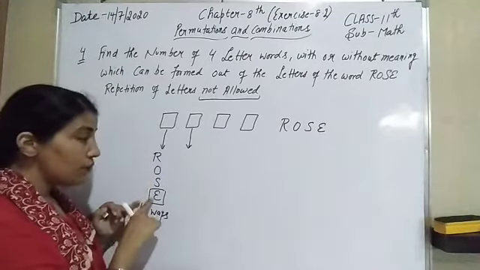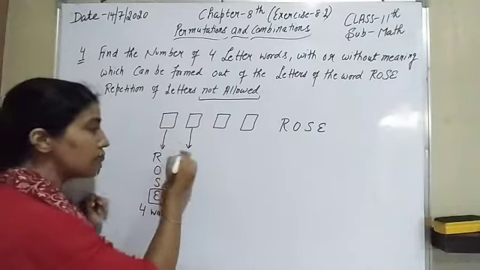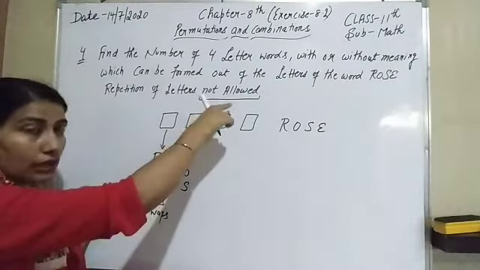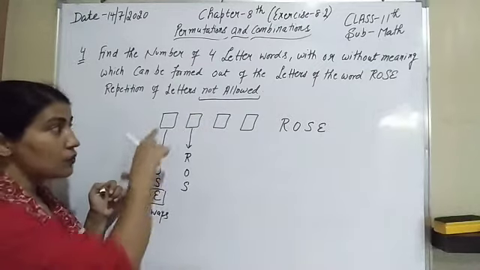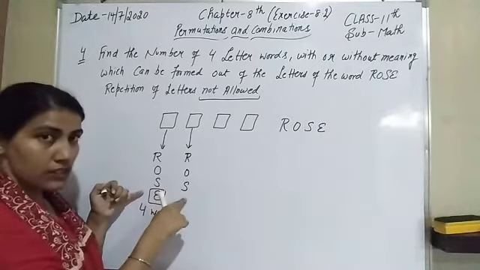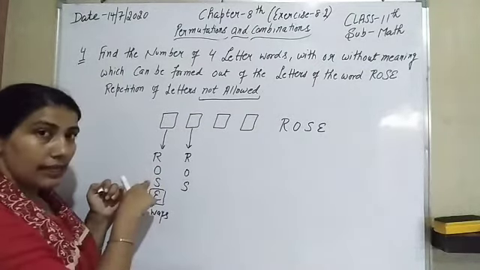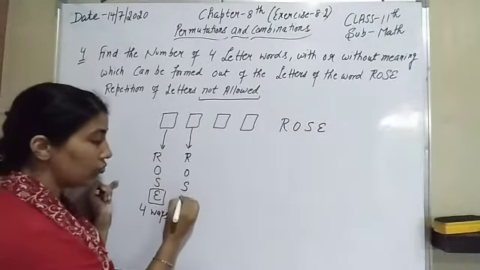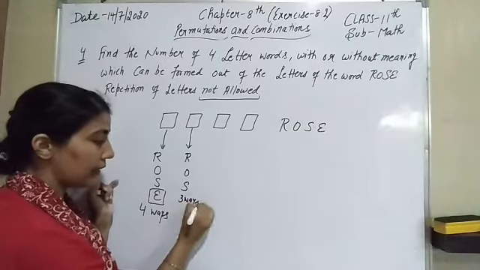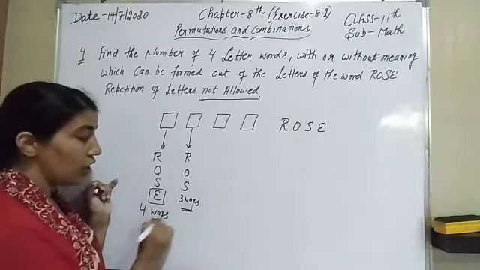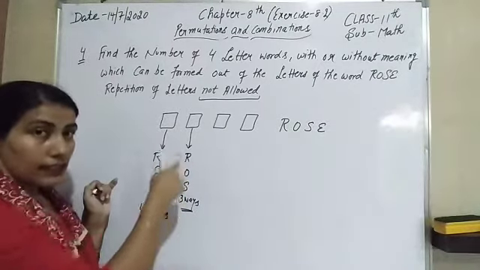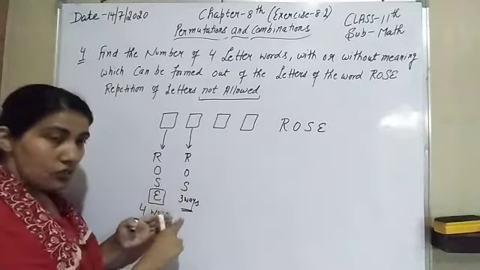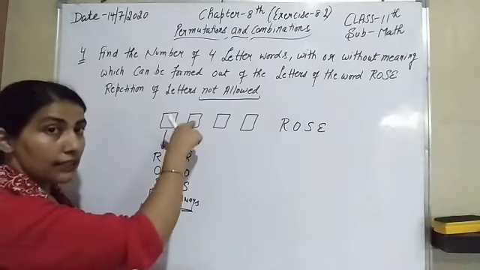Since we have filled E here, for the second place we have only 3 choices, because repetition is not allowed. If we have used the letter E, we cannot use it again. If we have used the letter S, we cannot use it again. So we have only 3 ways of filling the second letter.